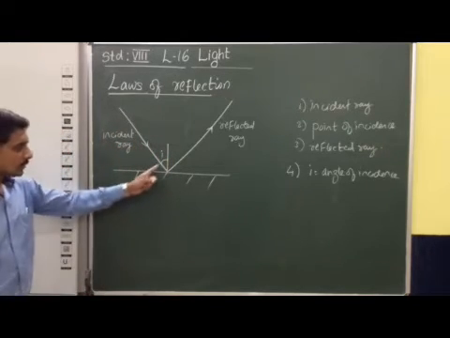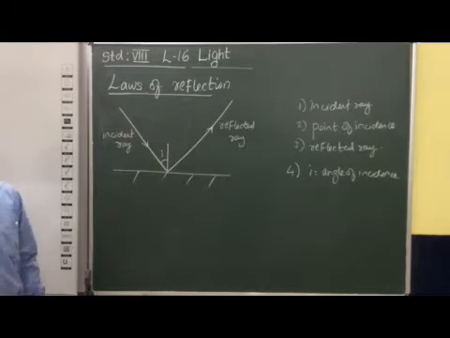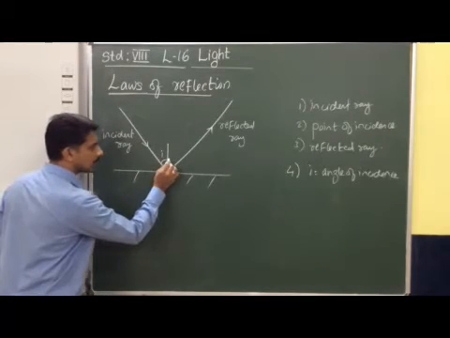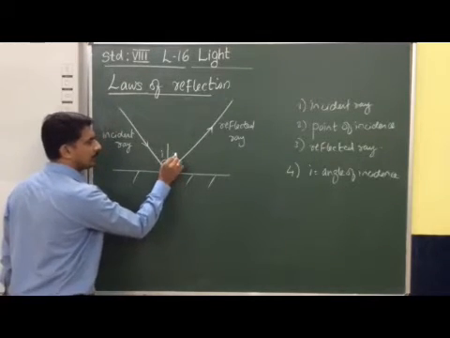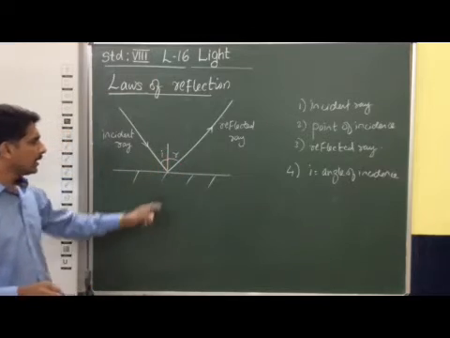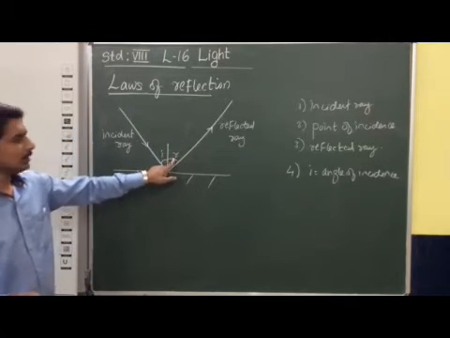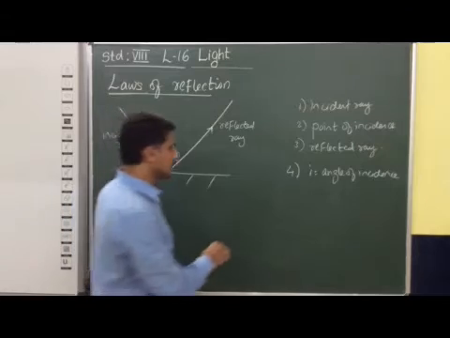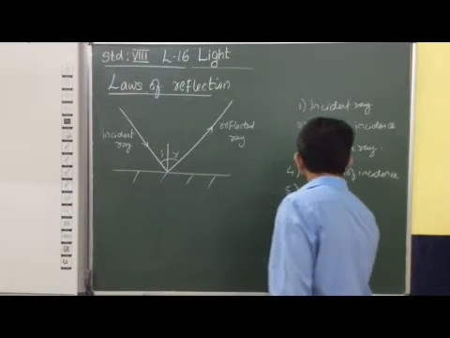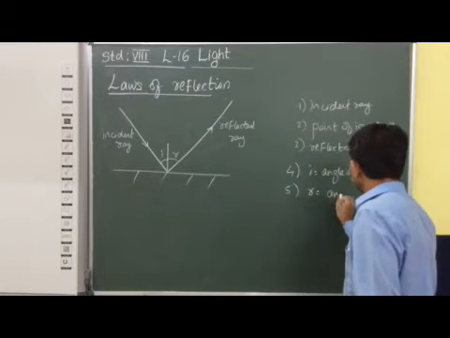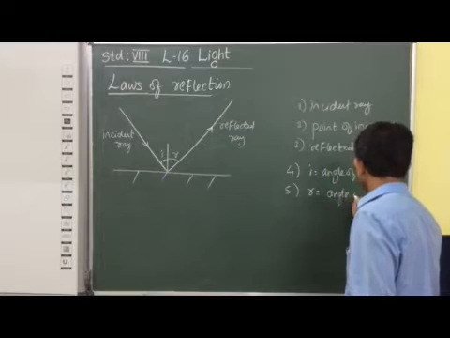Similarly, there is one more angle, the angle of reflection, represented as R.